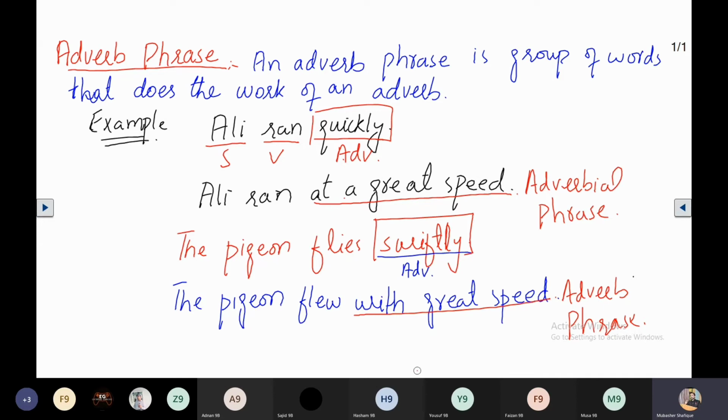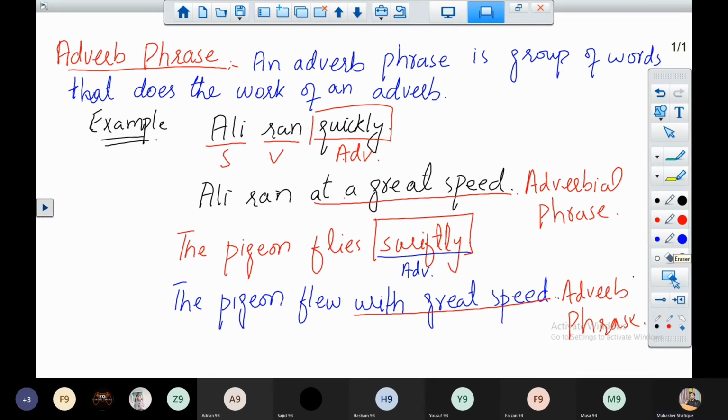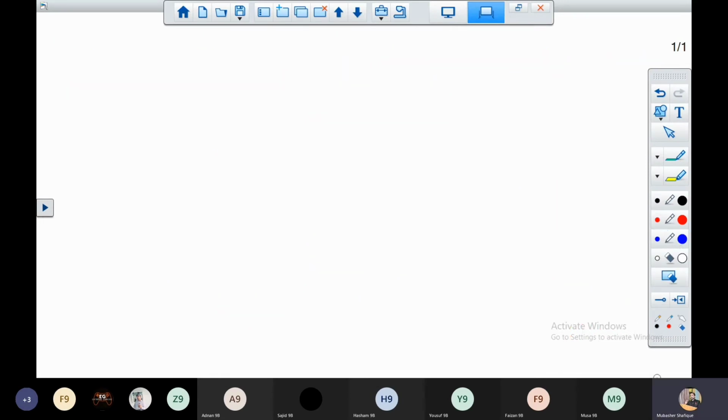Basically, an adverb phrase plays the role of an adverb, but it has two or more words. So next example: I'll sit quietly.